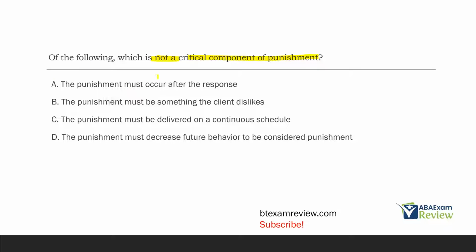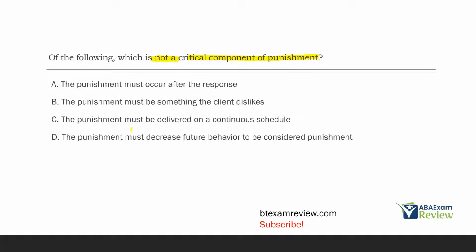So A, the punishment must occur after the response. Well, absolutely right. Punishment is a consequence. Consequences follow responses. It's critical that punishment comes after the response. B, the punishment must be something the client dislikes. Now, how do we know if something is punishing or not? Well, we look at future behavior. If it decreases future behavior, it's punishment, regardless of how the client feels about it. Same with reinforcement. If reinforcement increases future behavior, it's reinforcement, right? So we're not too worried about how the client feels about it. We're just worried about what it does to future behavior. B does not look critical.